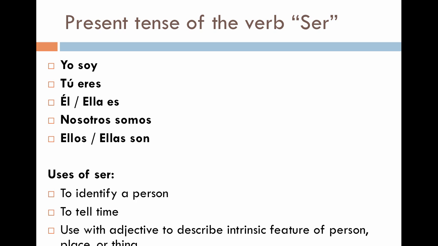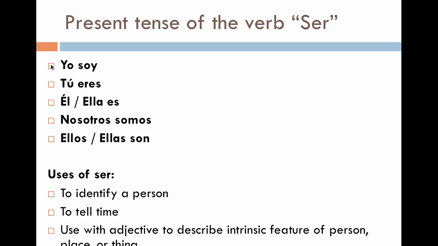So let's look here. We start off and we see here, yo soy, the conjugation of the verb ser, right? Yo soy, tú eres, él es, ella es, nosotros somos, ellos son, or ellas son. So all we see here is, just like we've seen with conjugations in the past, the yo, tú, él, nosotros, ellos, and ellas, that you see in almost all of Spanish-speaking Latin America, as well as Spain, with the exception here that we don't focus on vosotros.